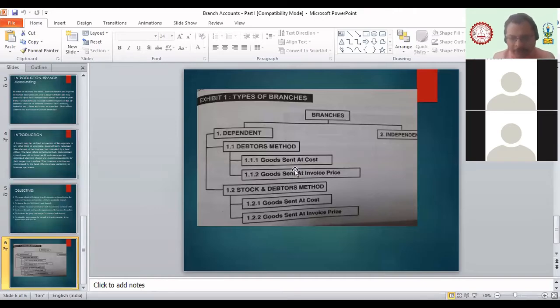Again, the accounting treatment is also a little different for both the types. And the second method also, in the stock and debtors method, goods can be sent to the branch at cost, or goods can be sent to the branch at invoice price. We will discuss these two methods in detail in the coming slides. So this first part is complete.